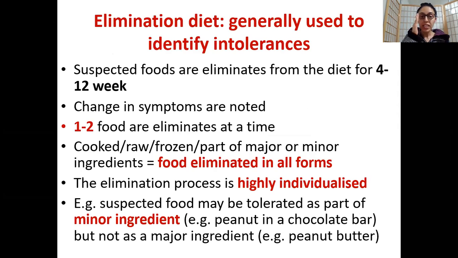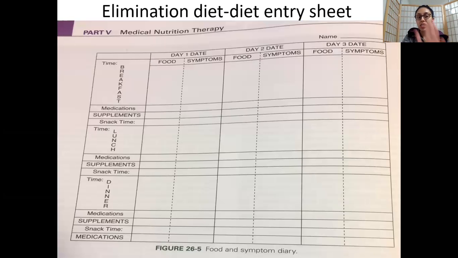So yes, guys, as I said, you don't need to go into the details of elimination diets because you're not a dietitian. I'll just give you a brief overview for your undergraduate or basic postgraduate level. Basically, you maintain something like this. Let me go to the next slide. This is the kind of diary which you maintain.